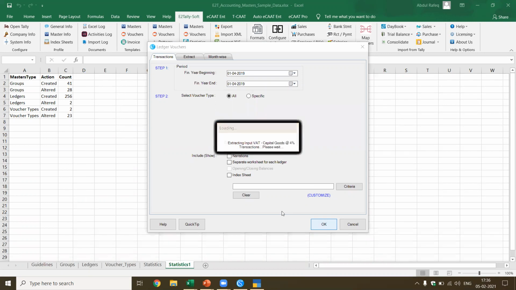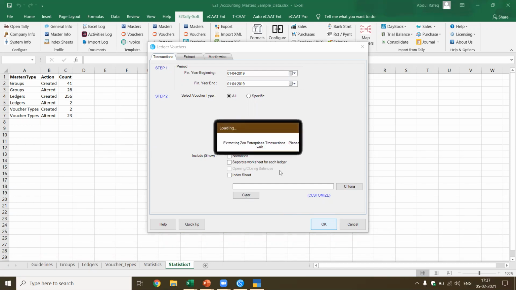The difference between a day book and the ledger voucher is, in the case of day book, it is given voucher wise, which means you have a debit and the credit in different rows. Whereas when you extract using the ledger voucher option, you find the debit and the credit will be in a single row for each type of transaction. Which means for one voucher, if you got a debit and credit, it'll give the debit account, it'll give the credit account also in the same row. So in that case, it becomes easier for you to do the analysis and export the data for each of the ledgers one by one.